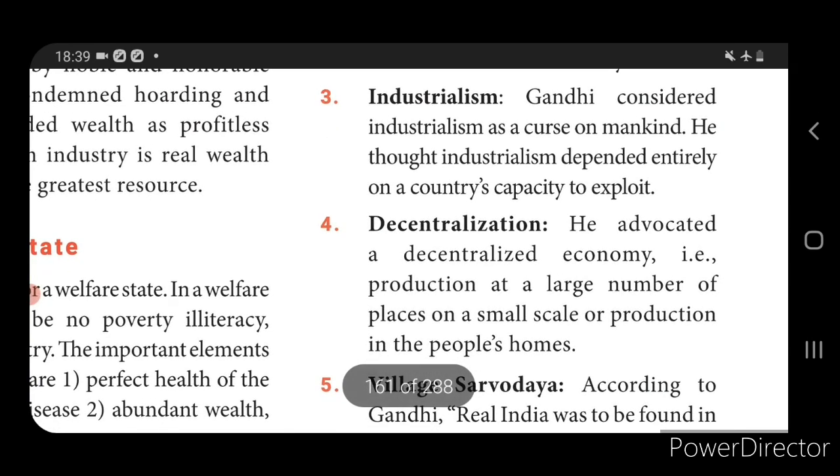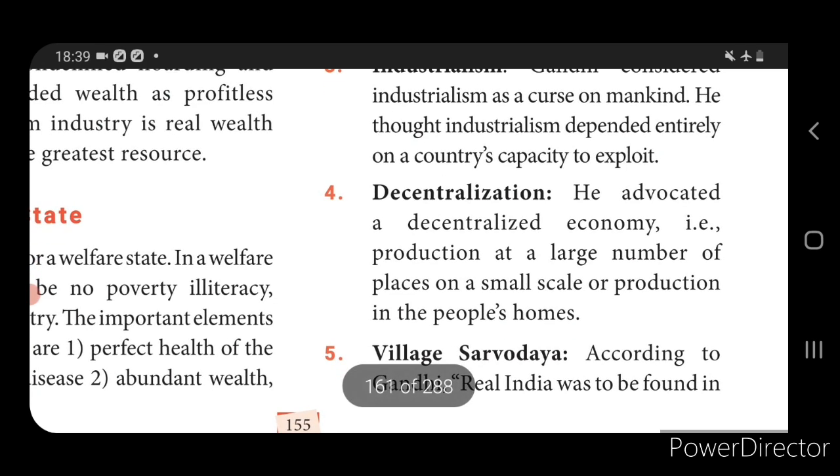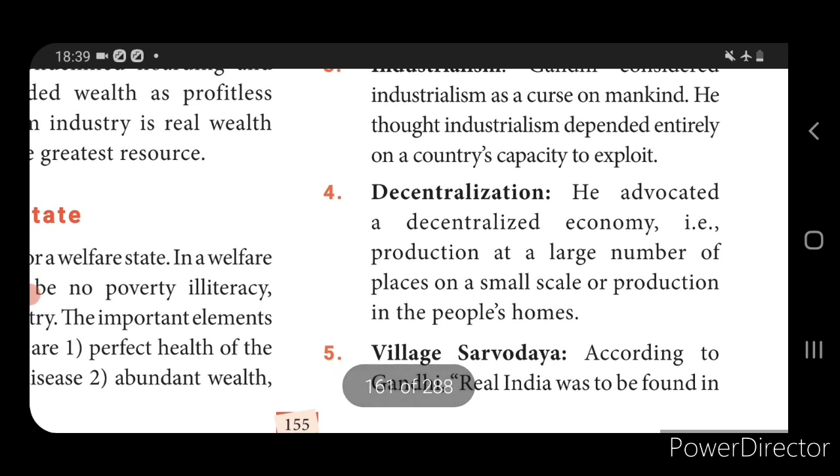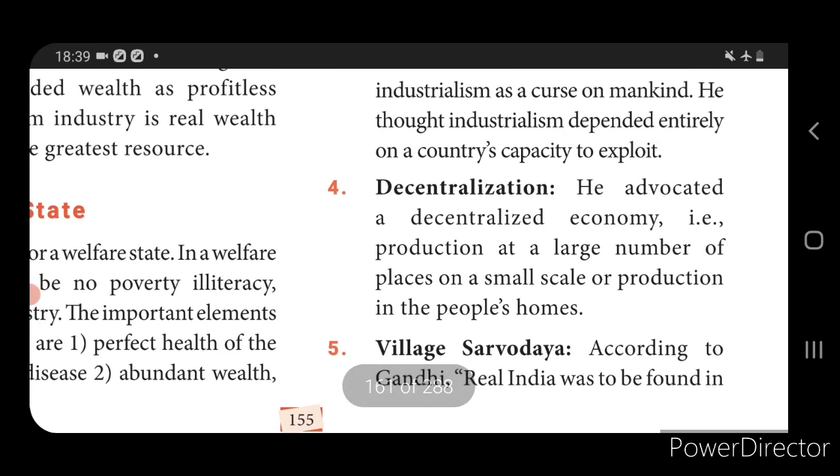Then fourth one, it is decentralization. So decentralization means Gandhiji advocated decentralizing the economy. That is, the government and the people should give more importance to the development of small scale production, and to people doing work at home.